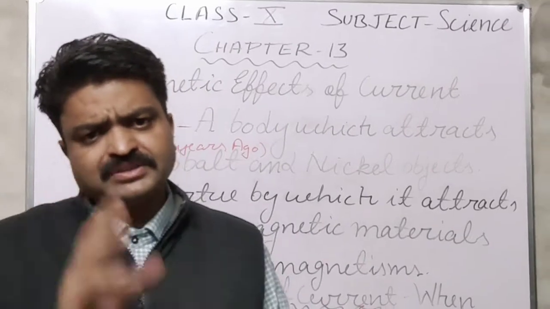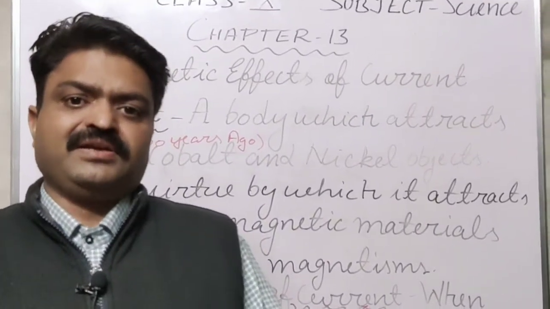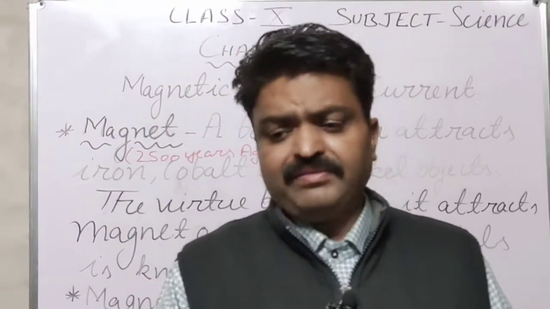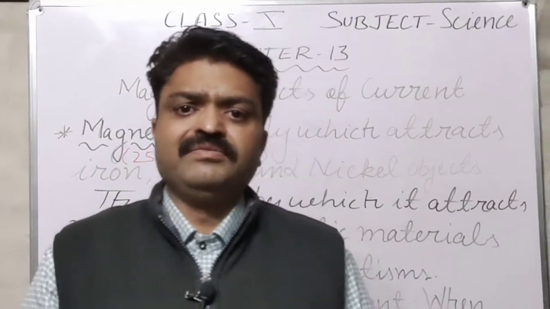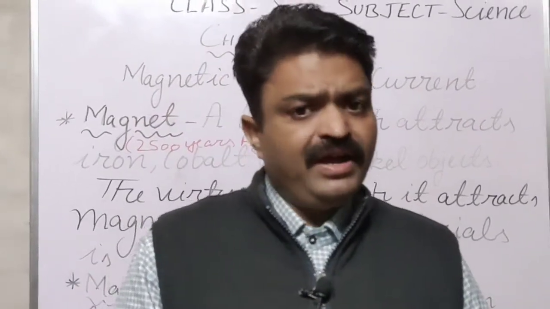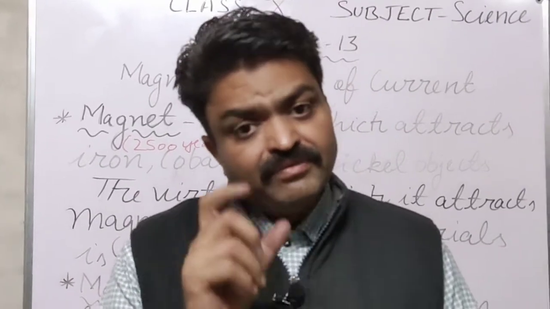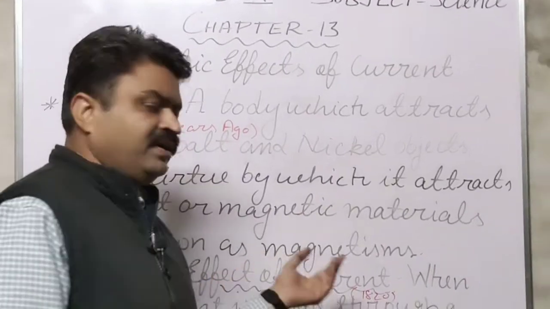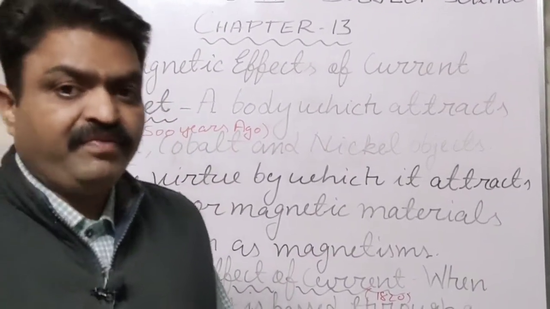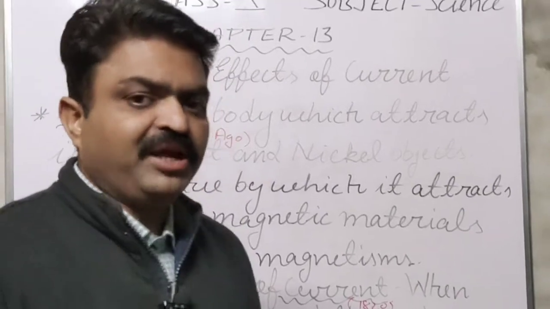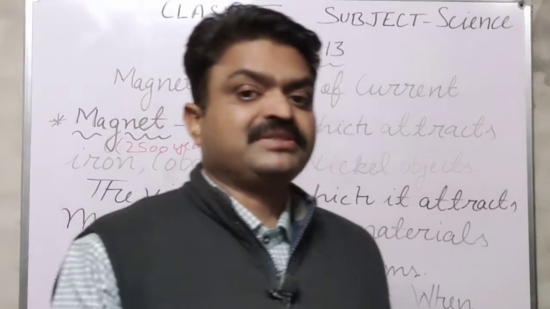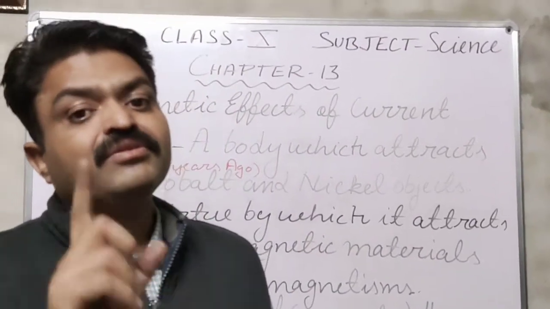When he passed current in that circuit, he suddenly observed that the compass needle near the circuit was deflected. With the help of that deflection, he discovered the magnetic effect of current. So who discovered it? It was Hans Christian Ørsted.